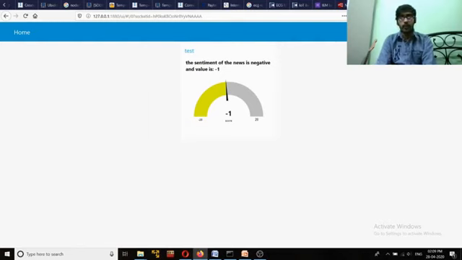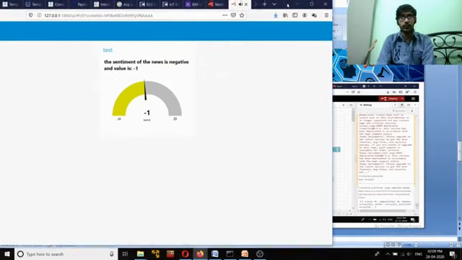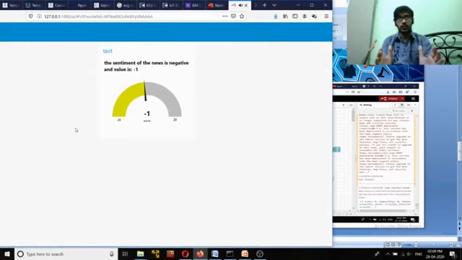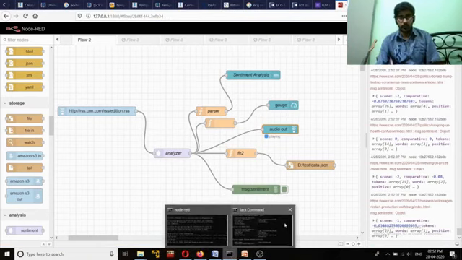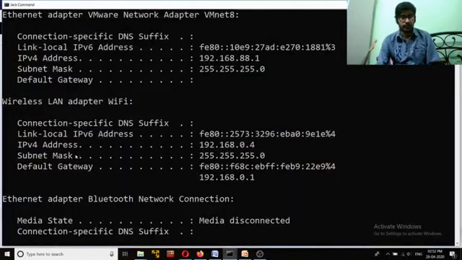Now, along with the output of this particular gauge and the text, you can also see that there is audio coming. This audio is nothing but an audio output that you can listen to with your ear itself. So I can just make a demonstration of that. We have the wireless IP address here, so I'm just trying to add this IP address in my mobile phone so that I can listen to the audio also.